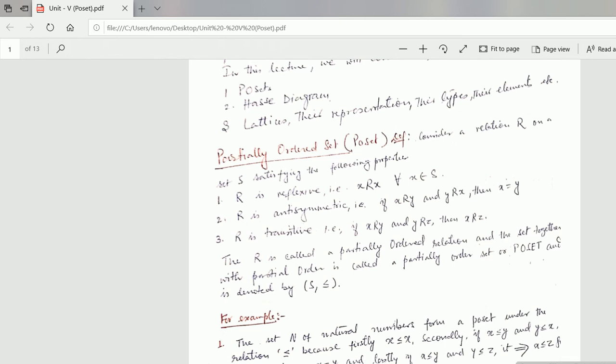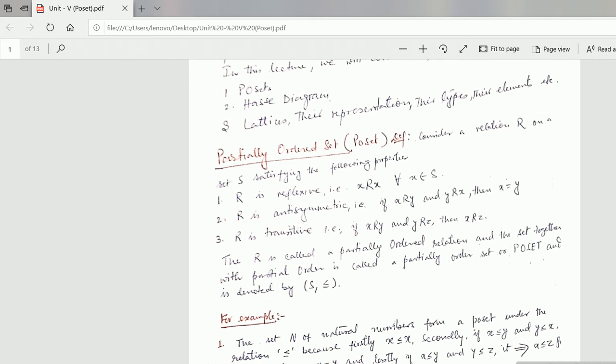Now see the definition. Here it is written partially ordered set or poset. Students, try to remember this definition. This is new for you. This is the new syllabus added in this Civil Maths III. Consider a relation R on a set S satisfying the following properties.